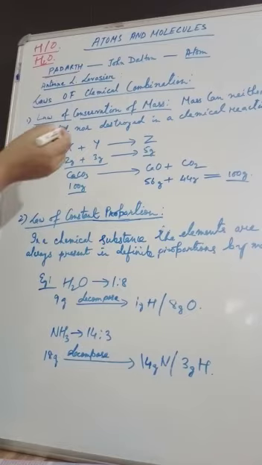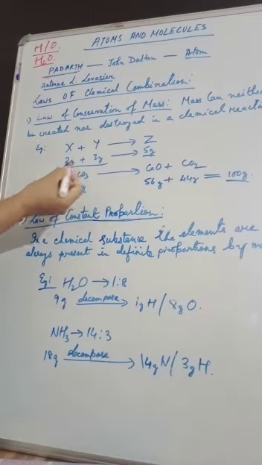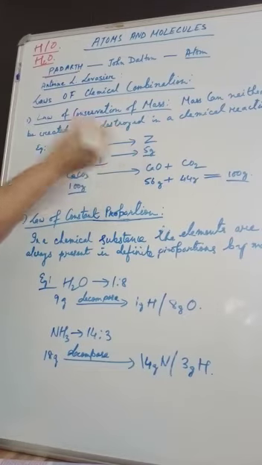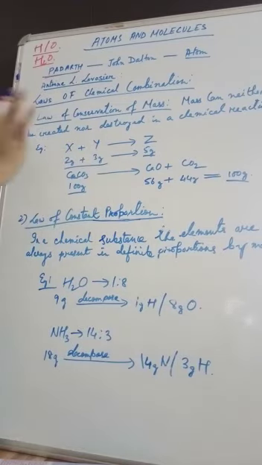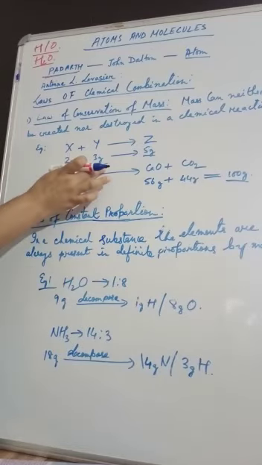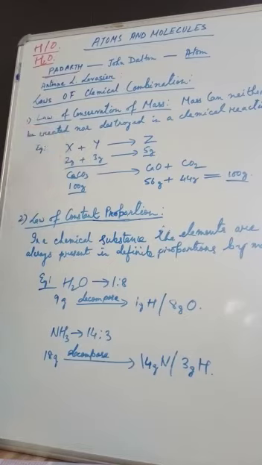Suppose let us take two substances, X and Y, X reacting with Y to form Z. Let us take 2 grams of X, 3 grams of Y, and we get 5 grams of Z. In this reaction, you have seen that whatever mass was present in the reactant part, that is 2 plus 3, 5 grams, is seen in the product part. So we can say that mass was neither created nor destroyed in this particular reaction.